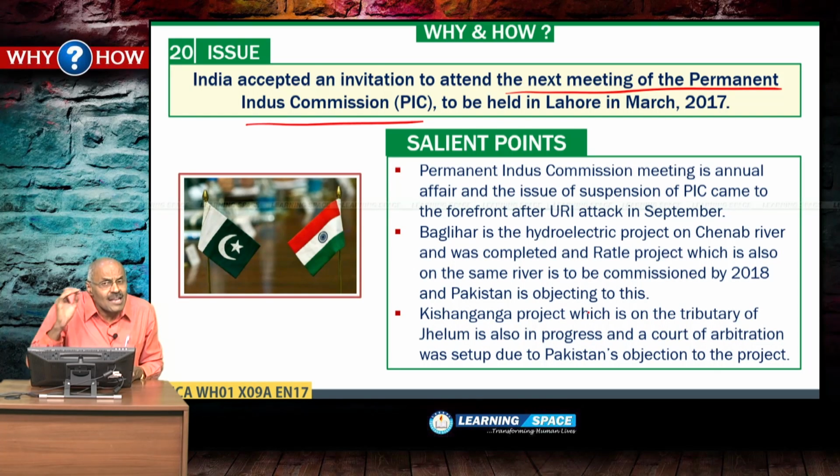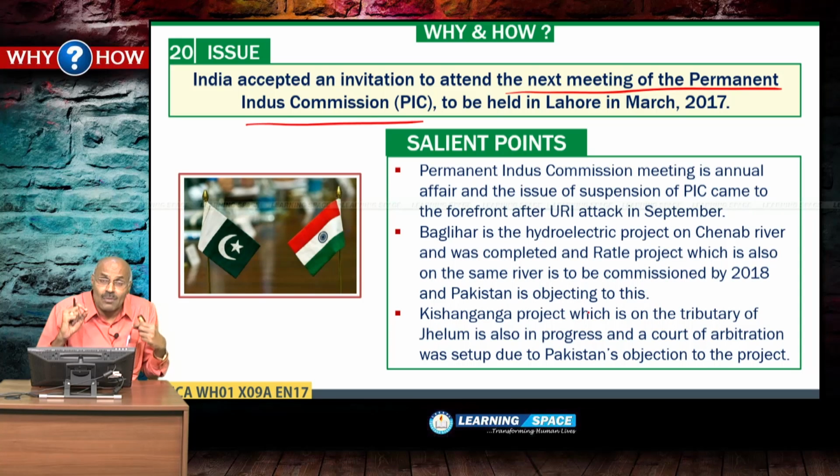The other important point is India completed Baglihar hydroelectric project on Chenab river, and Ratley hydroelectric project is coming up on the same river, and another project is Kishan Ganga. Kishan Ganga project is coming up on Kishan Ganga river, which is the tributary of Jhelum. So these projects are very important when you look at this Indus water treaty.